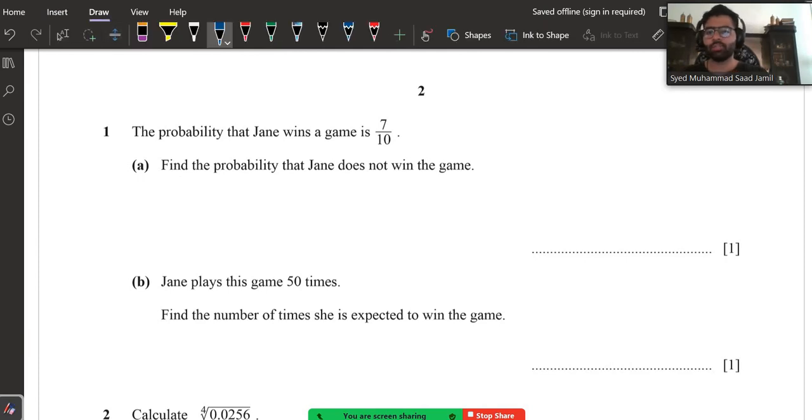Bismillahirrahmanirrahim. Question 1. Question 1 basically says the probability that Jane wins a game is 7 upon 10. Find the probability that Jane does not win the game. So it is basically 3 upon 10. Why? 8, 9, 10. So you get 3 fingers.